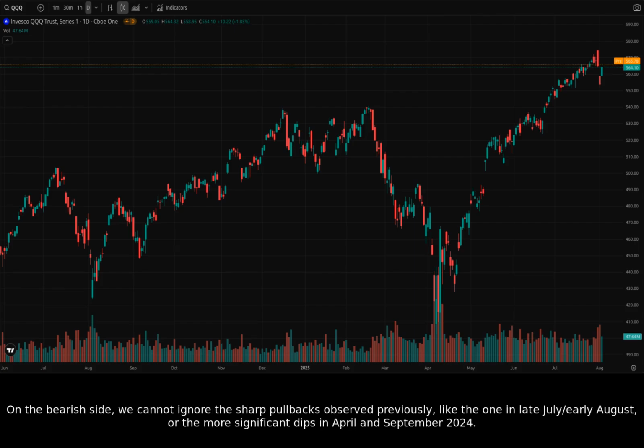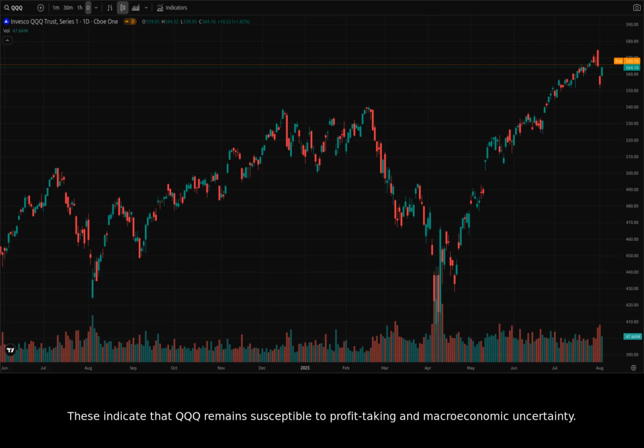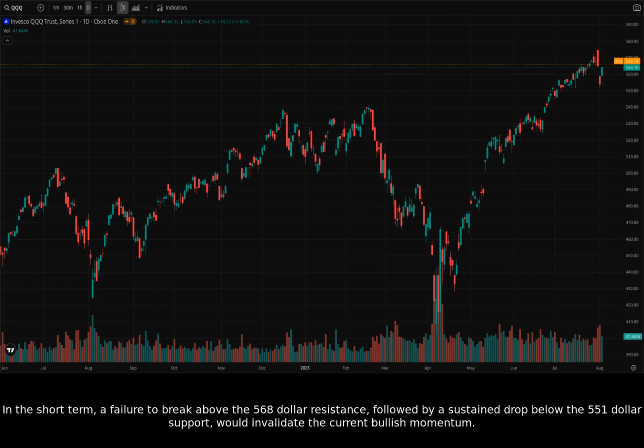On the bearish side, we cannot ignore the sharp pullbacks observed previously, like the one in late July/early August, or the more significant dips in April and September 2024. These indicate that QQQ remains susceptible to profit-taking and macroeconomic uncertainty. If global economic data disappoints, or if the Federal Reserve signals a delay in rate cuts, we could see a reversal. In the short term, a failure to break above the $568 resistance, followed by a sustained drop below the $551 support, would invalidate the current bullish momentum.